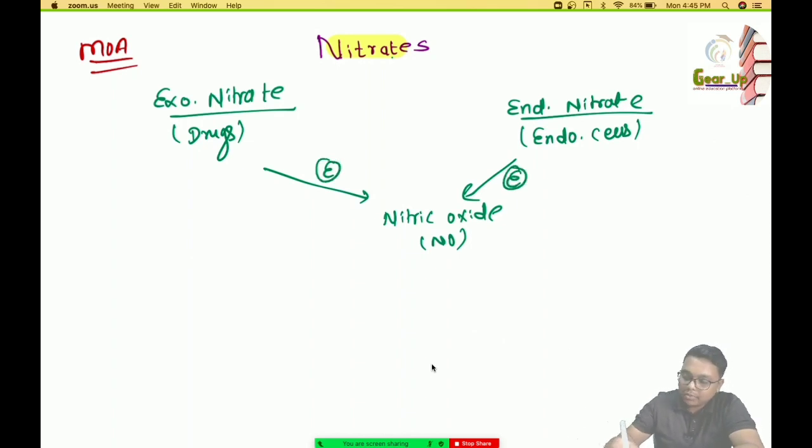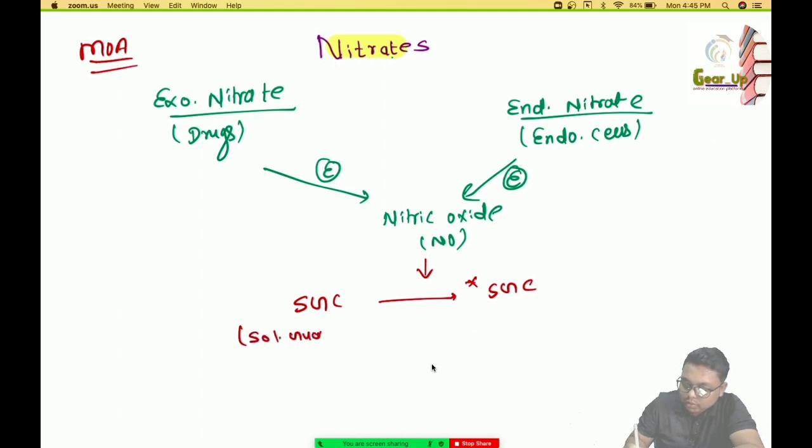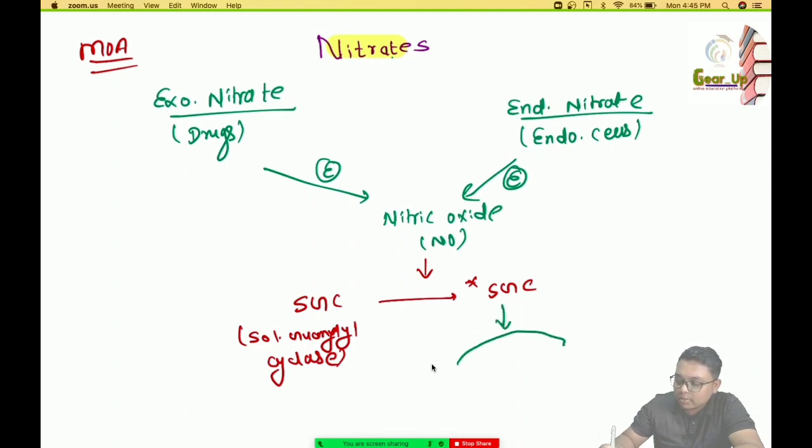This nitric oxide converts soluble guanylyl cyclase to the activated form of soluble guanylyl cyclase, which will convert GTP to cyclic GMP.